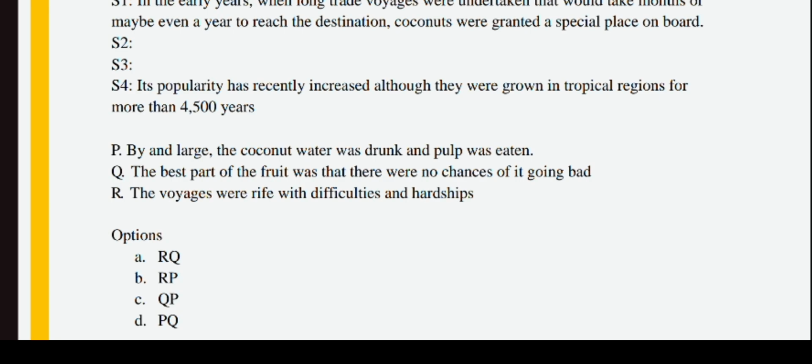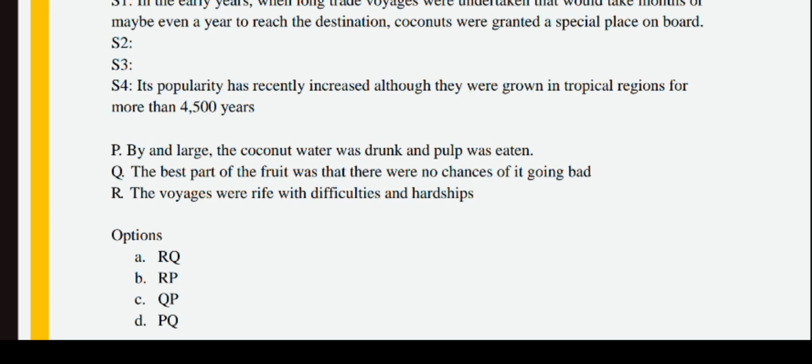So coming to the options, let me go with sentence 2. Let me take the P option to identify. "By and large, the coconut water was drunk and the pulp was eaten." This logically follows sentence 1, explaining why coconuts were important for long voyages. Sailors used the water for hydration and the pulp for food to survive. Next, sentence 3: "The best part of the fruit was that there was no chance of it going bad." The sentence logically follows sentence 2 by highlighting a key advantage of coconut.